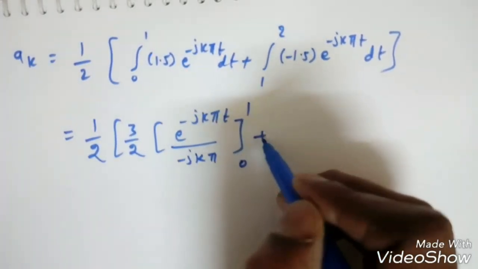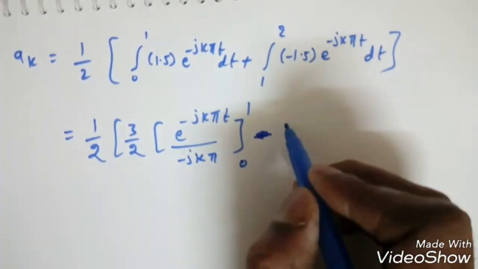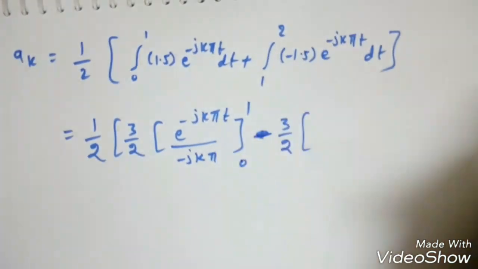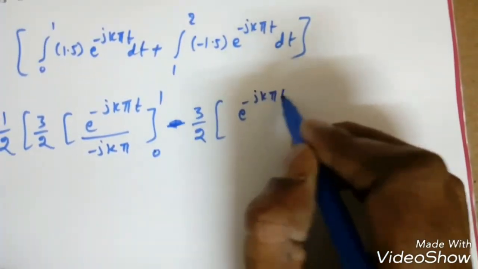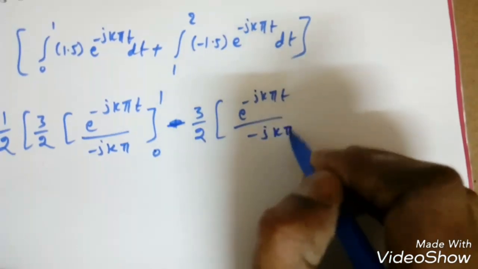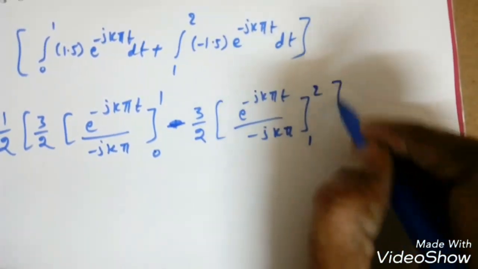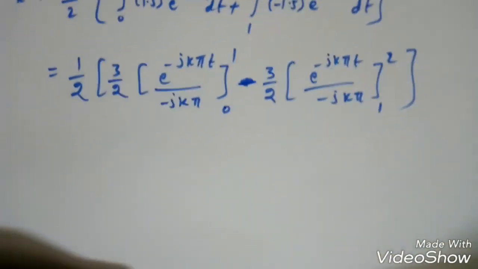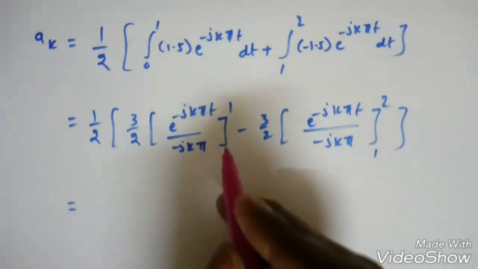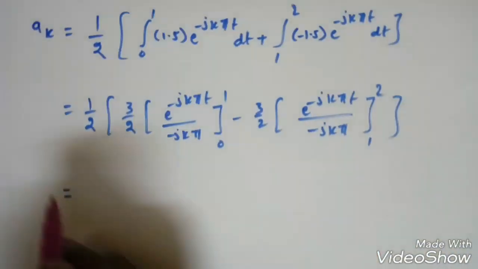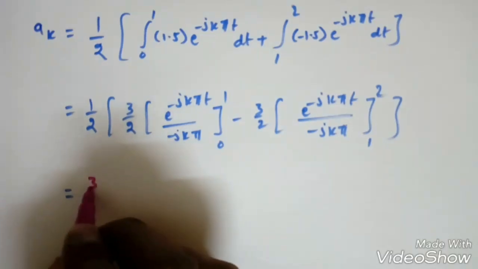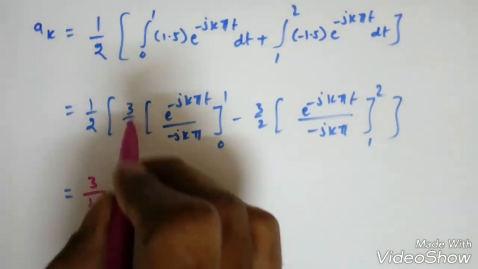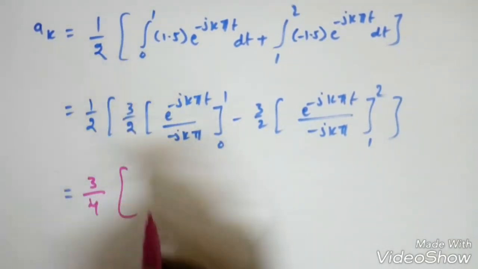Similarly, this is minus 1.5, so 3 by 2, again you will get the same: e power minus jk pi t by minus jk pi, and limits are 1 to 2, right? Now if I substitute the limits, then I will get the Fourier series coefficient. 3 by 2 is common, so I can take 3 by 4 outside.